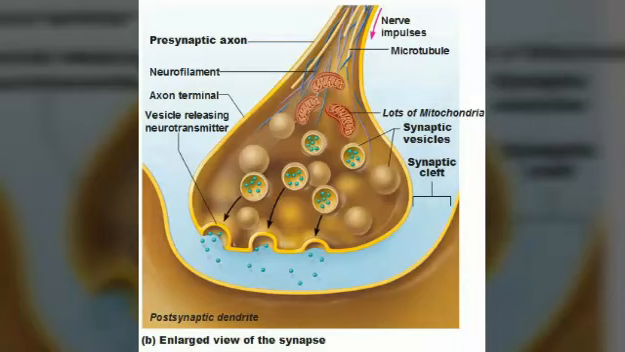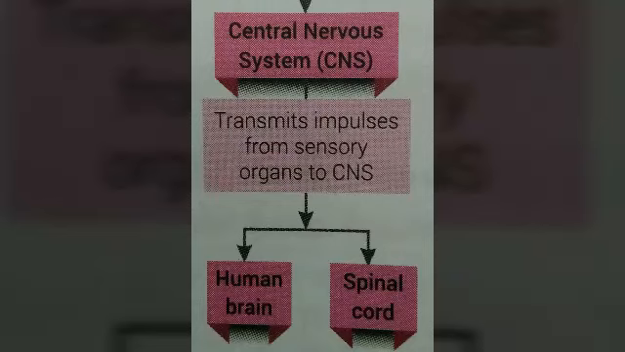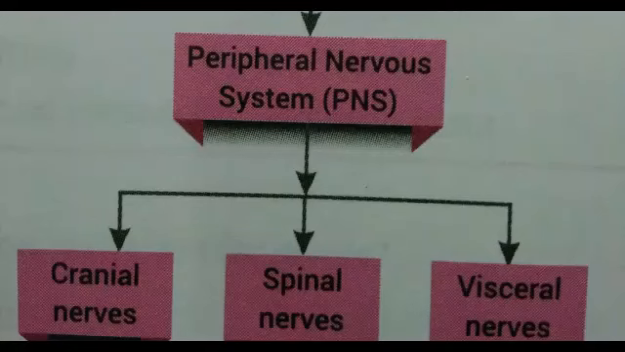Now in next topic we understand about the central nervous system. What is the central nervous system? It controls all the activities of the body. It transmits impulses from sensory organ to CNS. CNS stands for central nervous system. It has two parts, human brain and spinal cord. In next video we will discuss about the human brain and spinal cord.